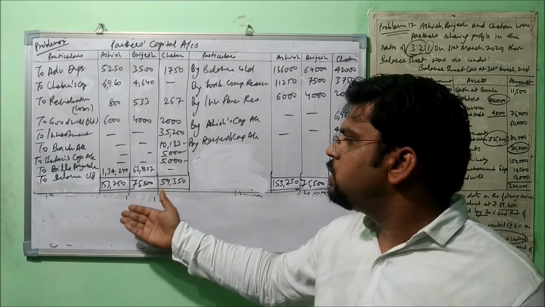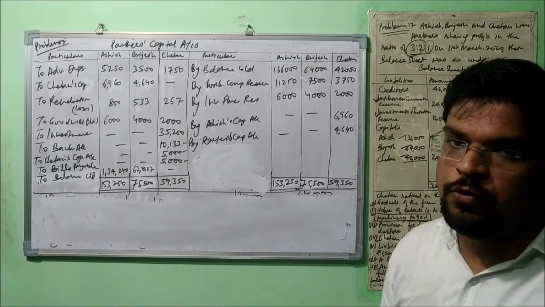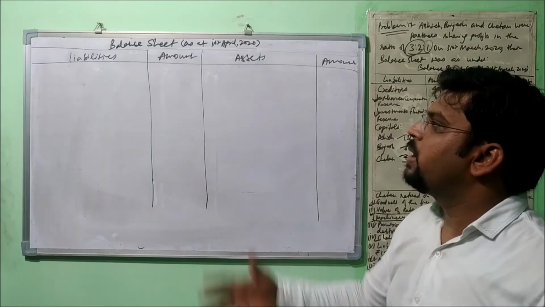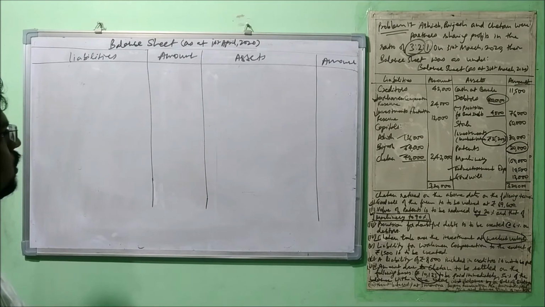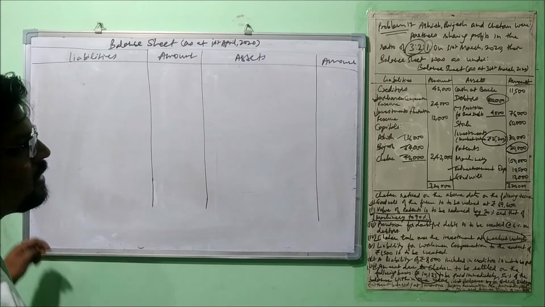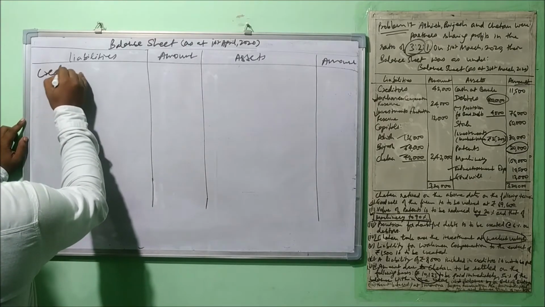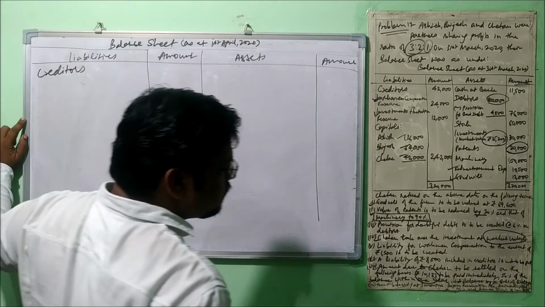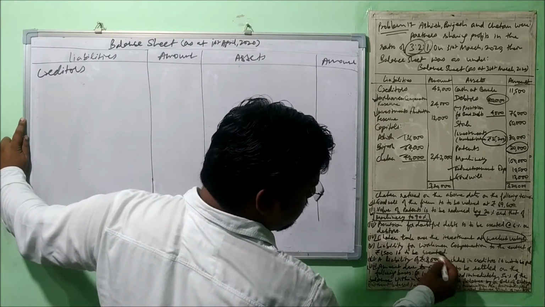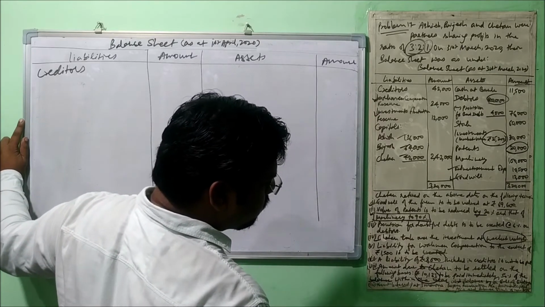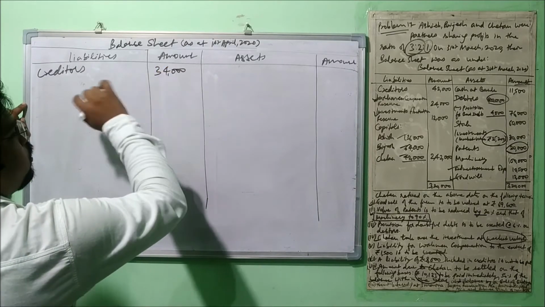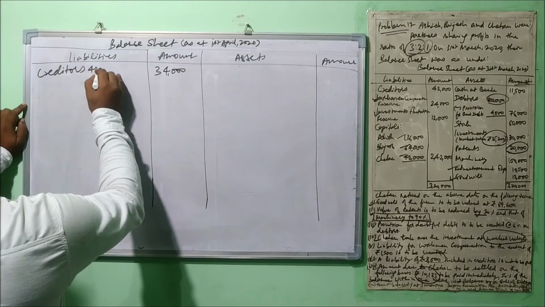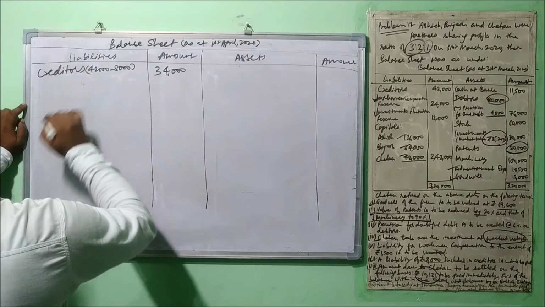Okay, now with the help of these, we need to prepare balance sheet of new firm. Alright, so let's prepare. So this is the format of balance sheet as at 1st April 2020 after the retiring partner is gone. Okay, so let's pass the entry here. Very first, creditors. Let's see, is there any change with the creditors? Yes, it has been decreased by 8,000. Okay, so now the creditors are 34,000. 42,000 minus 8,000. You can mention here as well, like this. There is no problem.